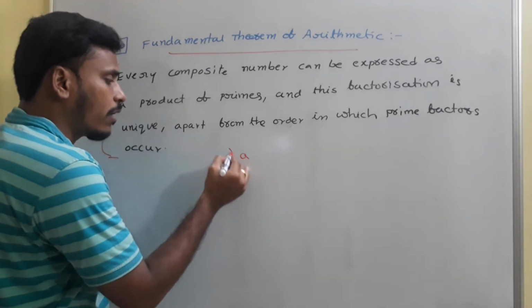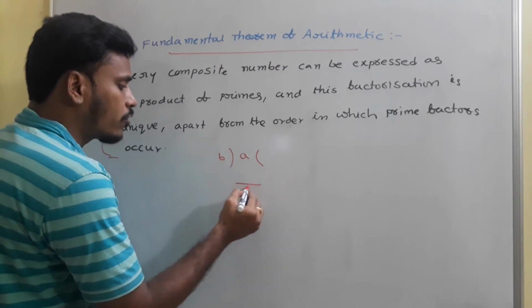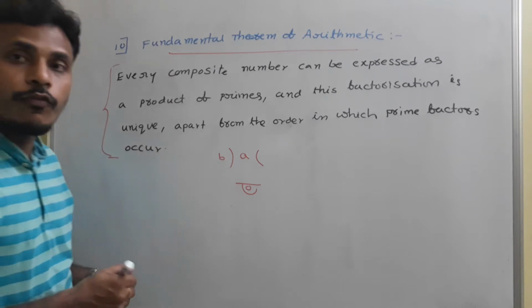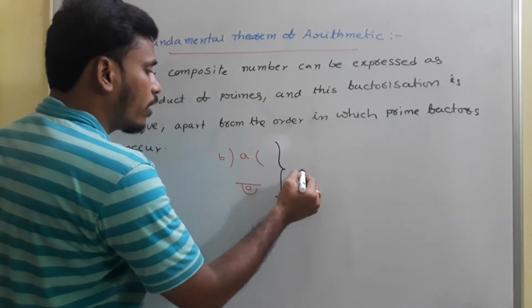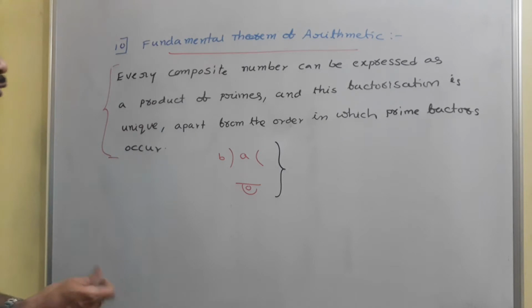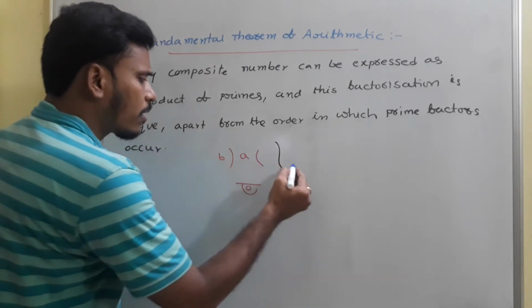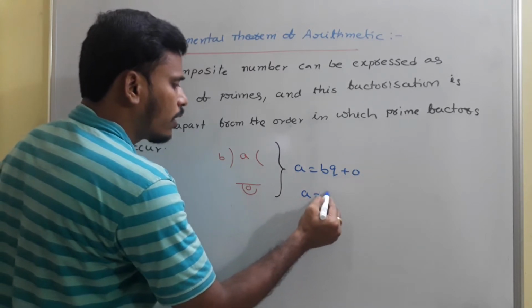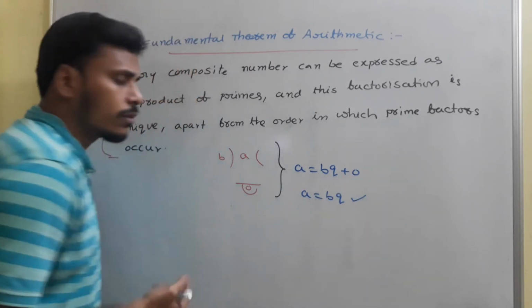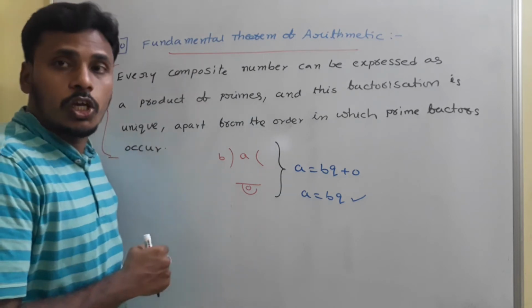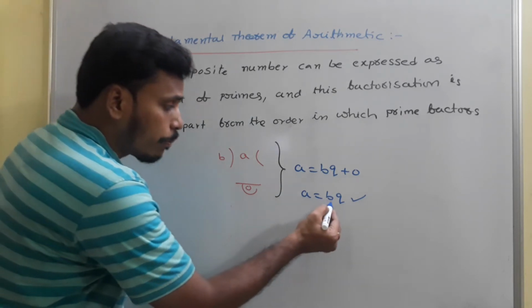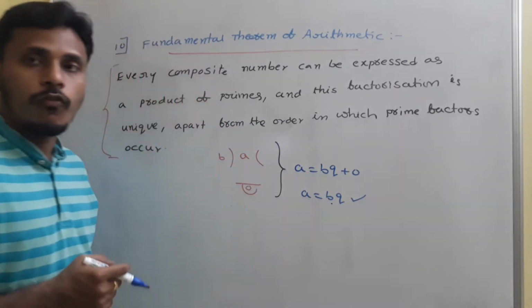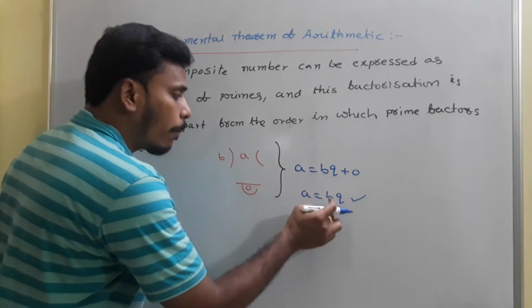If you divide a number a by b and the remainder is 0, then a equals bq, because the quotient may be some q: a is equal to b into q plus 0. What it means: a is equal to bq. If a is equal to bq, this b is called a factor of a, b is called a divisor of a, and a is called a multiple of b.